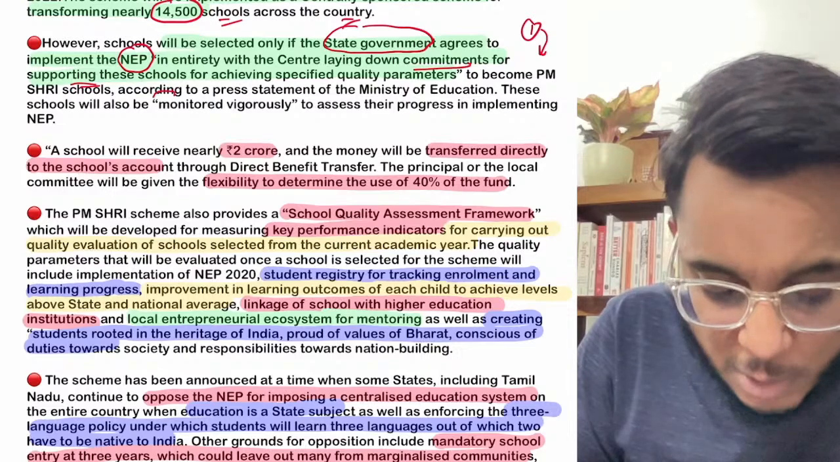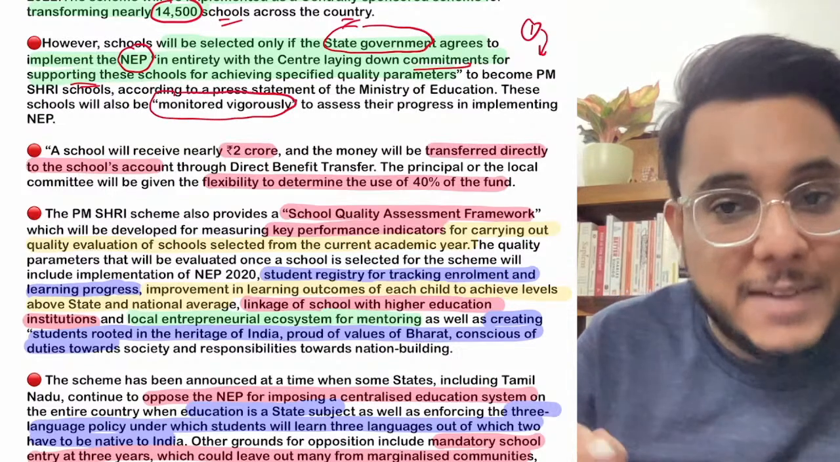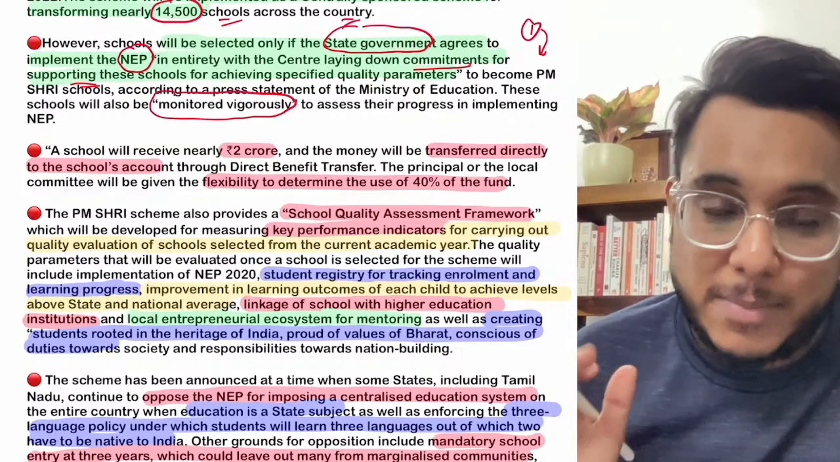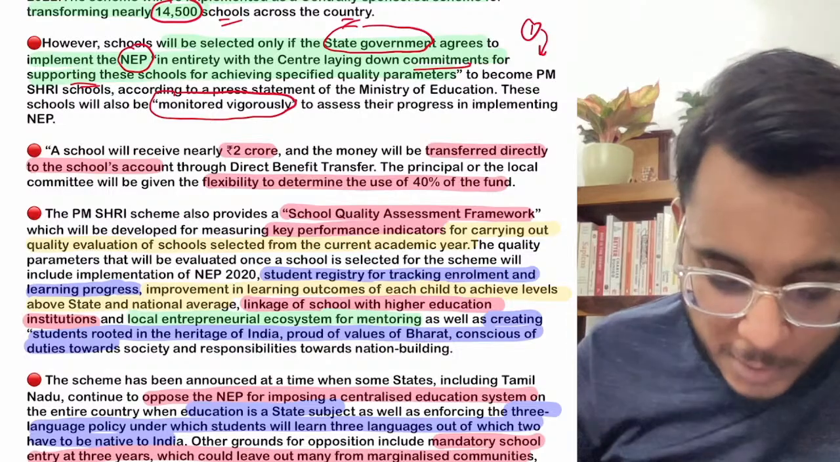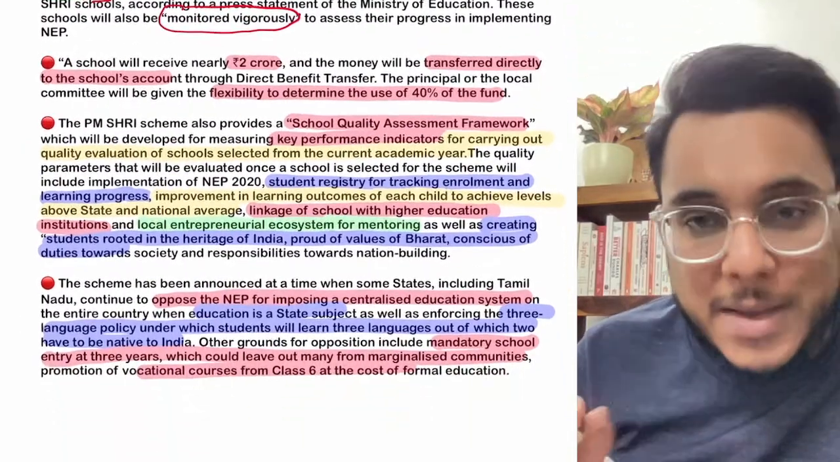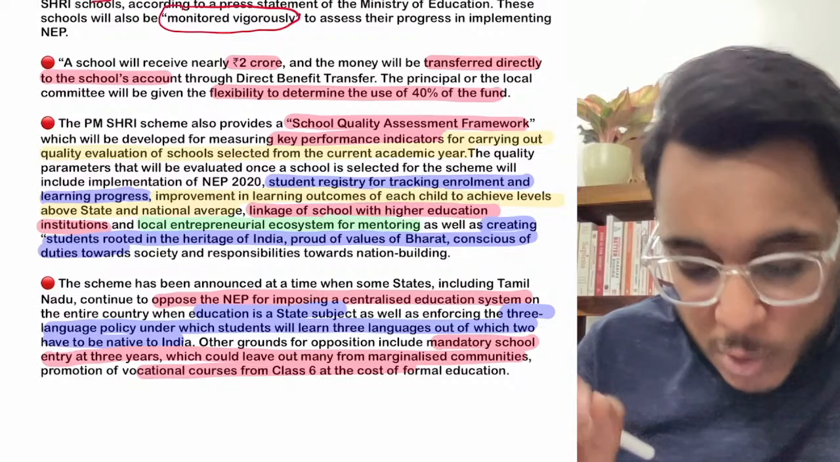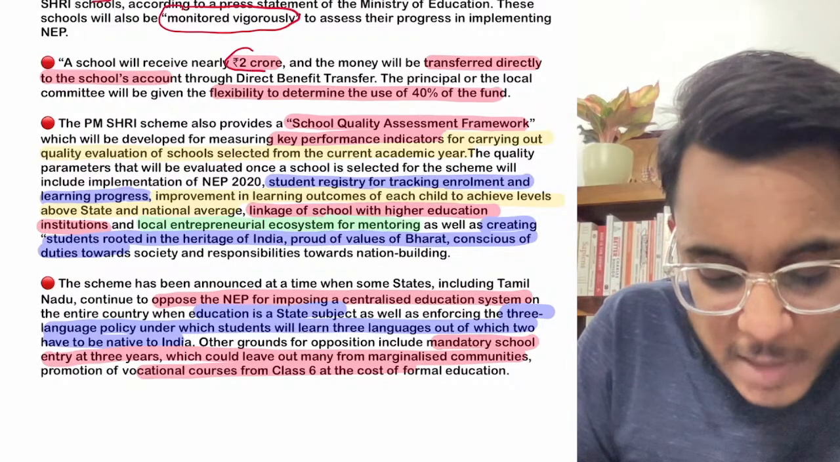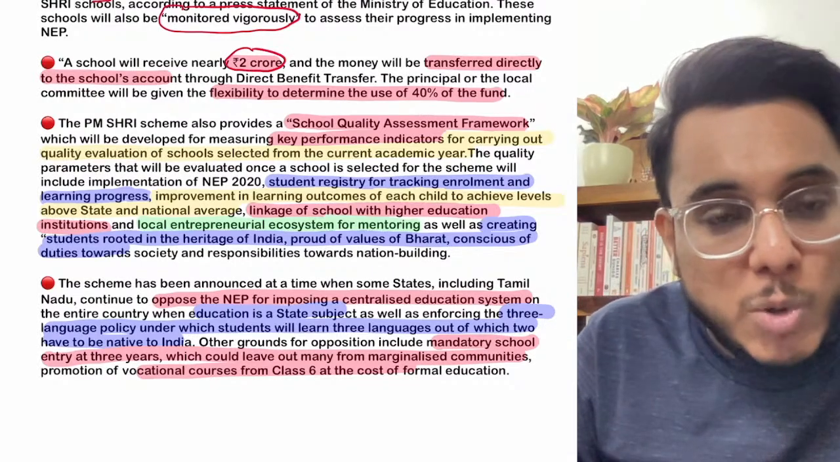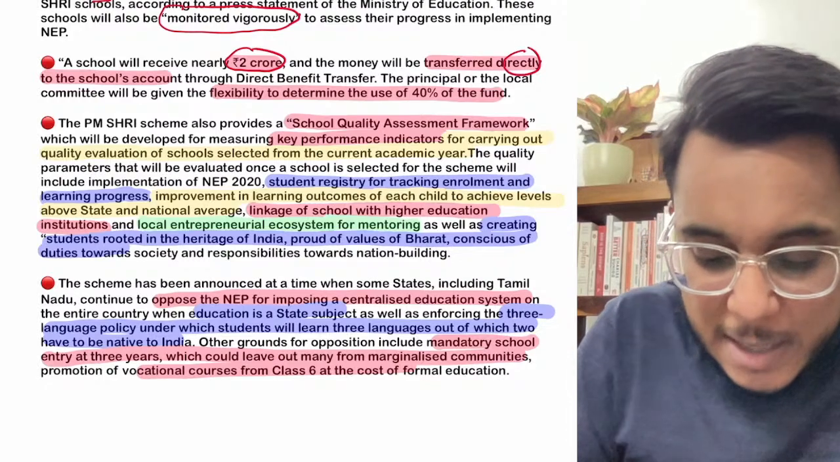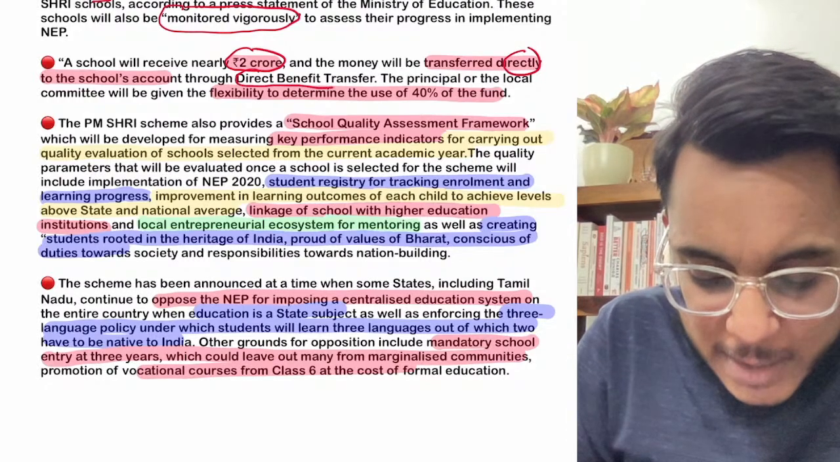Now all these schools will be monitored vigorously. It will be seen whether the NEP's principles are being followed or not. Now what will happen in this scheme? So basically guys, under this scheme, 2 crore rupees will be provided to every school. 2 crore rupees will be transferred directly to the school's account through the direct benefit transfer.